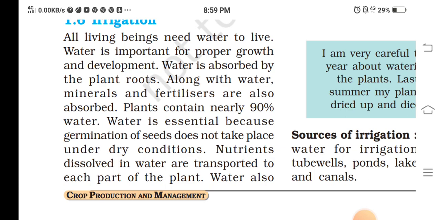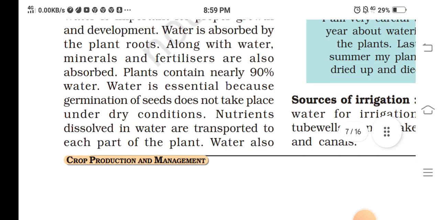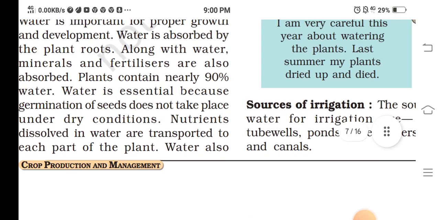Irrigation. All living beings need water to live. Water is important for proper growth and development. Water is absorbed by the plant roots, and along with the water, minerals and fertilizers are also absorbed. Plants contain nearly 90% water. Water is essential because germination of seeds does not take place under dry conditions. Nutrients dissolved in water are transported to each part of the plant.